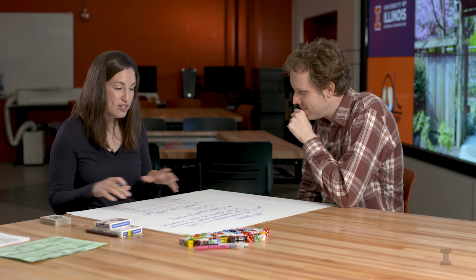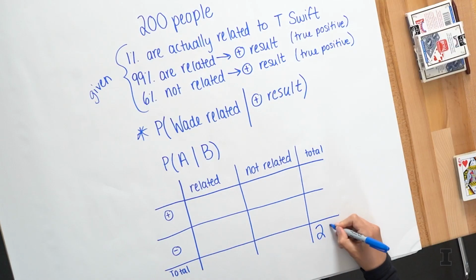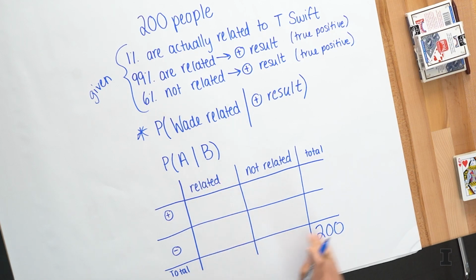So let's start off. It's always good to fill out one of the total columns first. In this case, it makes sense to start with the 1% who are actually related to Taylor Swift. We know we have 200 people who took this test. That's the data we have. Perfect. And 1% are actually related. So I'm going to go to this related column and say of these 200 people, 1%, which is represented by 0.01, not to be confused with 10%, which is 0.1.